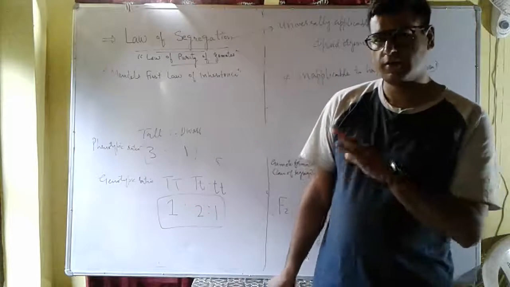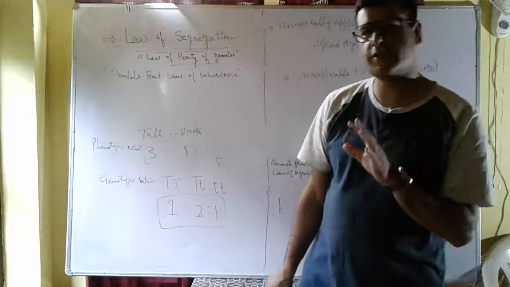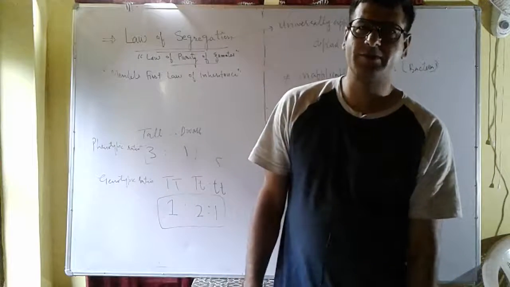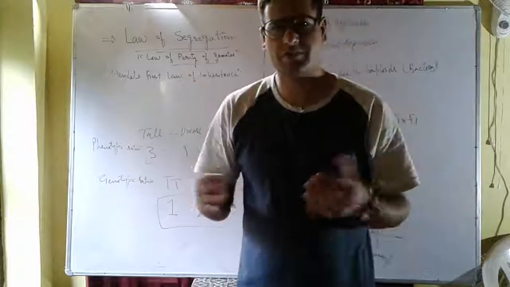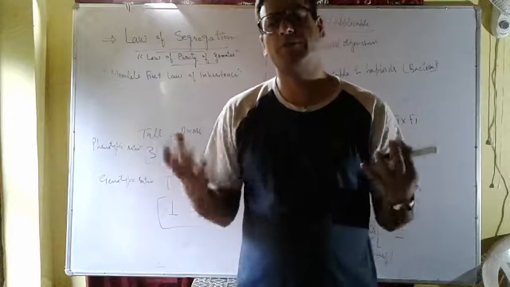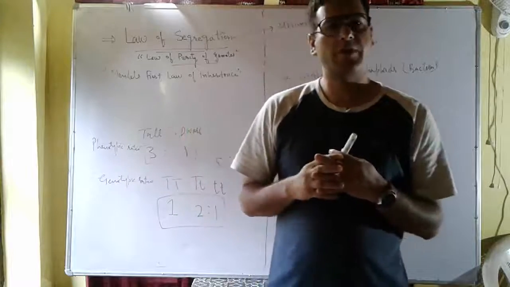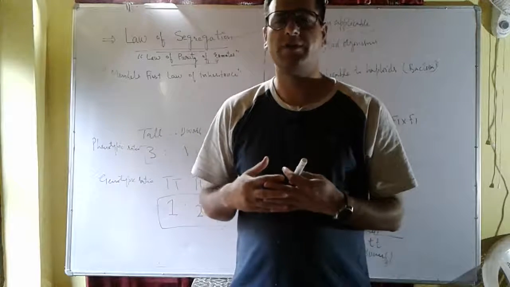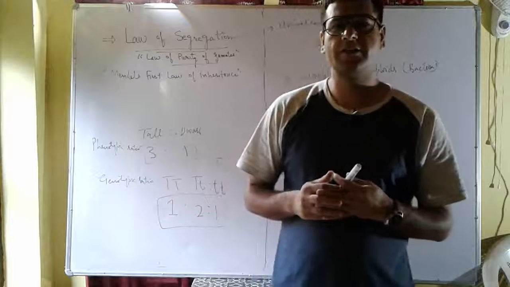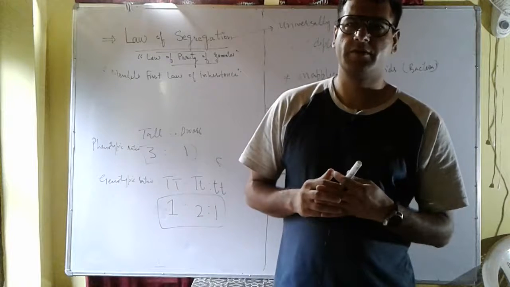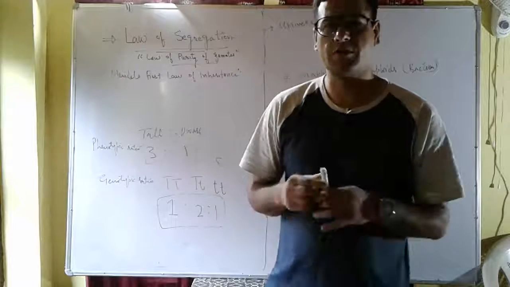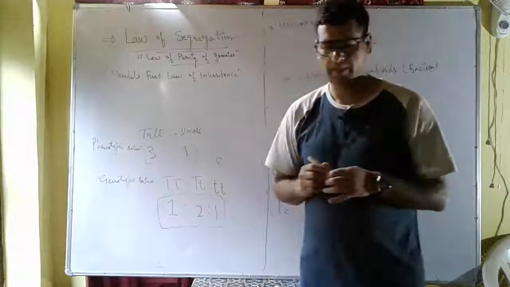That is why this law is applicable to all diploid organisms, the plants and animals, because at the time of formation of gametes they form haploid gametes by means of meiosis to reproduce sexually. It does not apply to organisms which are haploids, for example, bacteria.